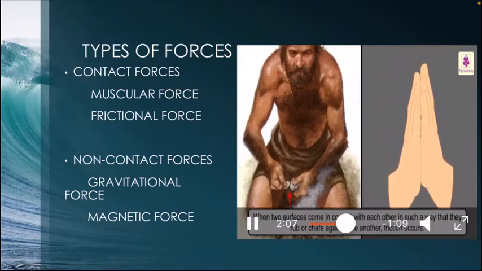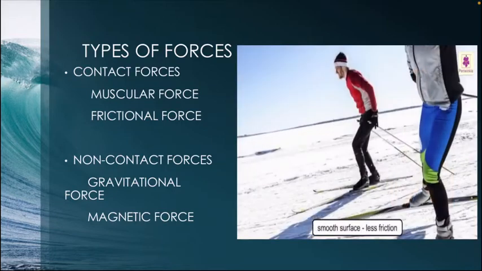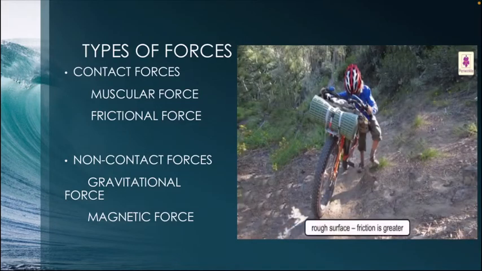Yes, so as you know, when two surfaces come in contact with each other, what is happening here? Friction is produced, and this is the way. Can you see how the hands are rubbing against each other? So when we talk about the types of surface, if you have a smooth surface, there you will have less friction. If you have a rough surface, the friction there is greater. So that is one of the factors affecting the friction.